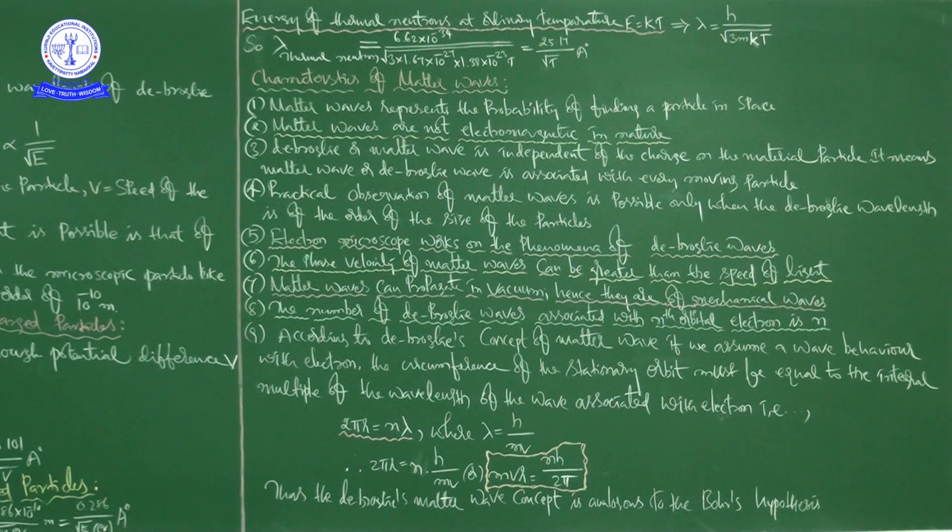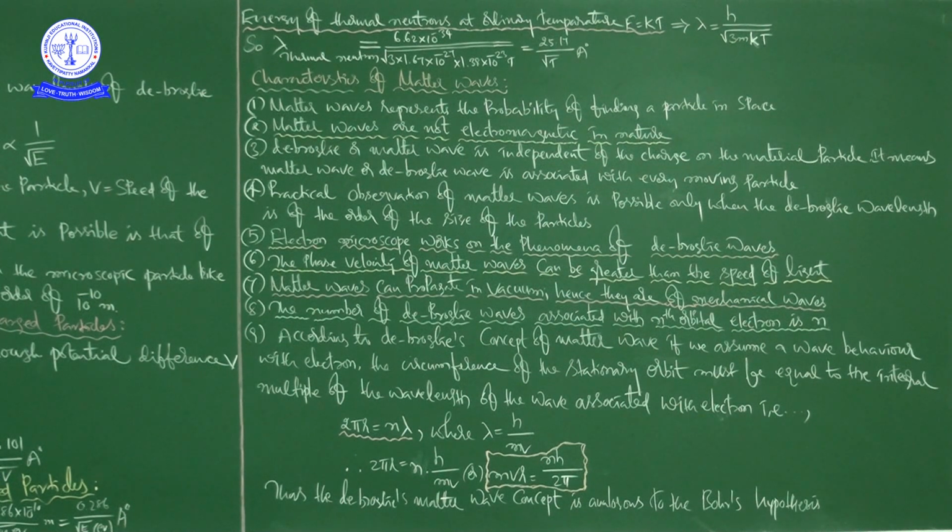So what does it mean? It means matter wave or de Broglie wave is associated with every moving particle, whether it is charged or uncharged.